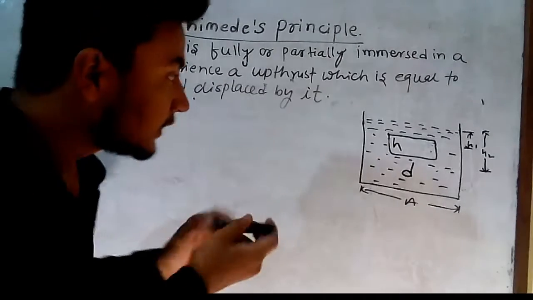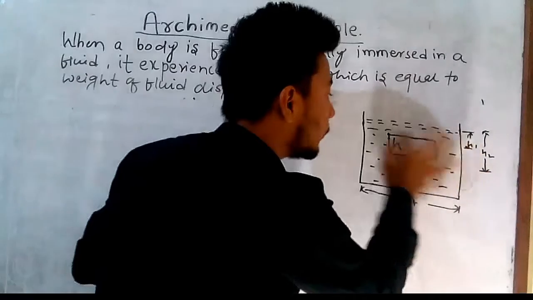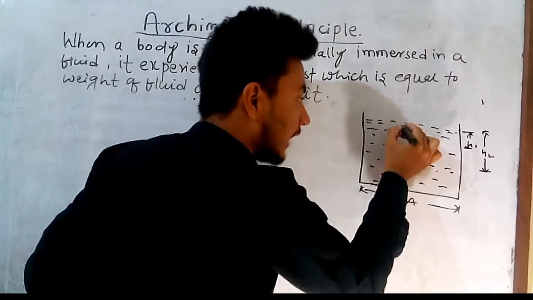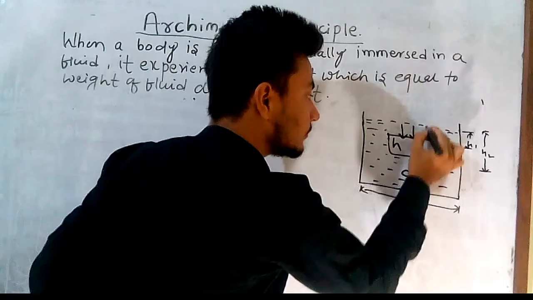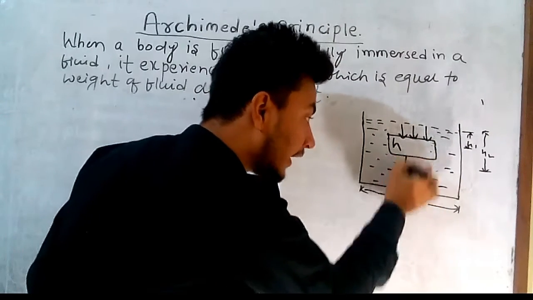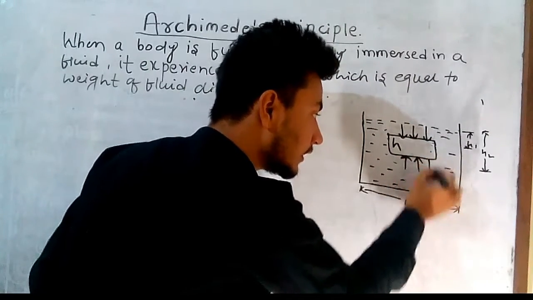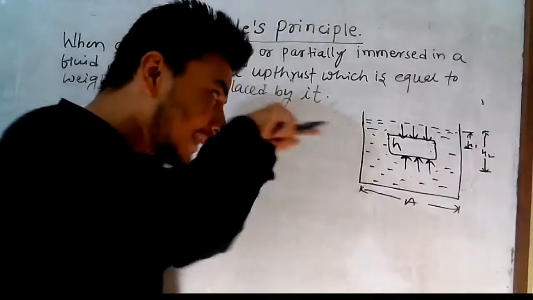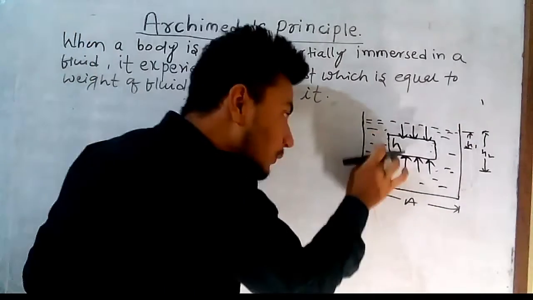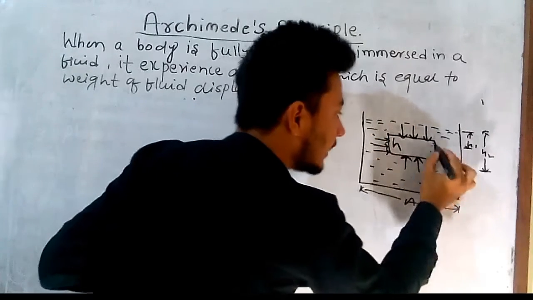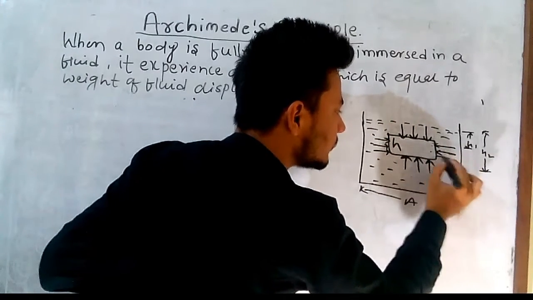Generally pressure acts in three directions. First, at the upper surface, it is in the downward direction. At the lower surface, it is in the upward direction. And one more pressure is from the lateral direction, here and here and from here.